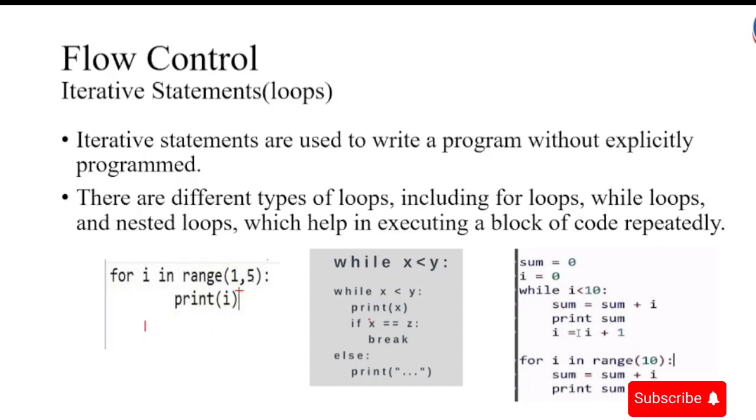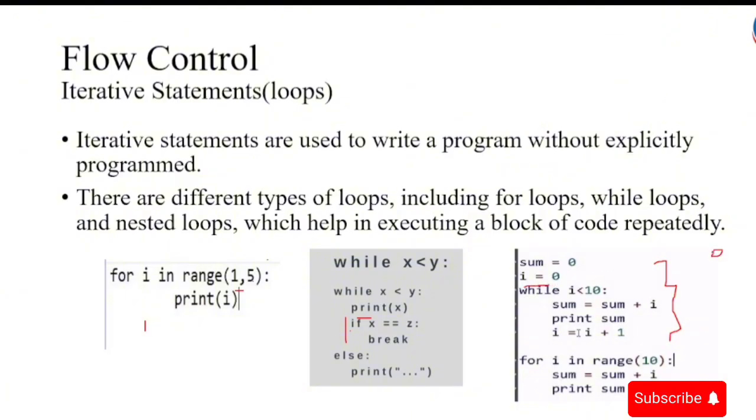Then we have the while, we have a condition, then we have our statement, and then we have a nested if statement. If x is equal to z. Then we have sum equals 0, i equals 0, while i is less than 10: sum equals sum plus i, print sum, and then i equals i plus 1. So here I'm trying to print the values from 0 to 10. I check i equal to 0.